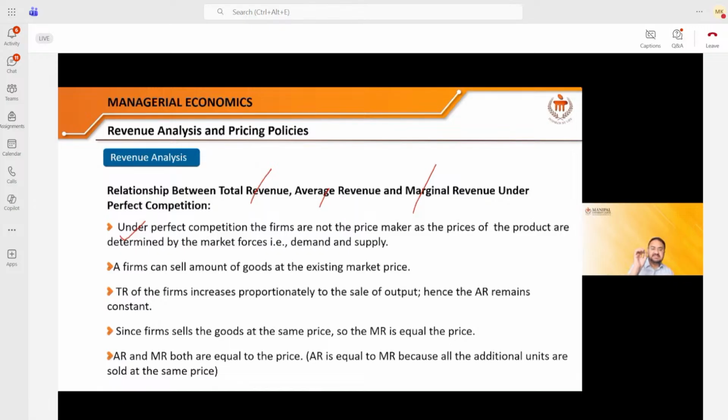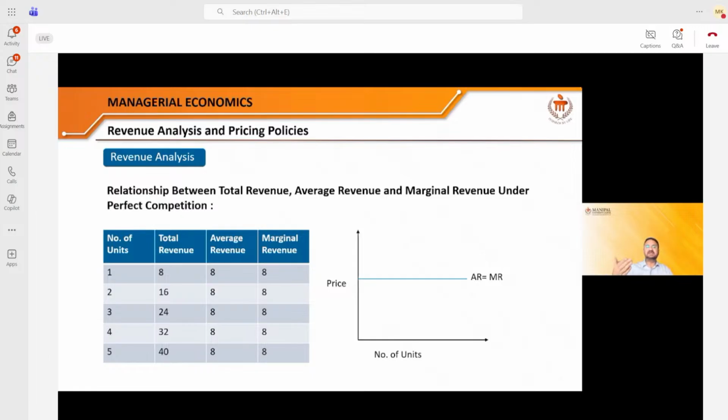So the prices are fixed in such kind of market, and those prices are fixed by the seller, by the industry itself, by the group of people, right? I cannot deviate from the price. So there are three characteristics: large number of buyers and sellers, same kind of product, and the prices are fixed. They are same. They never change. Based upon this information, we need to see what is the shape of the average revenue curve, total revenue curve, and marginal revenue curve in the perfectly competitive market. Right? I'll show you that with the help of a few diagrams I'll make.